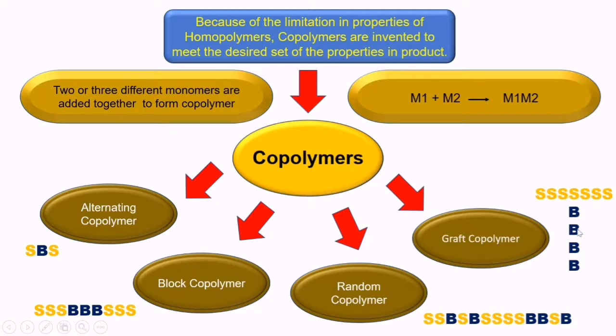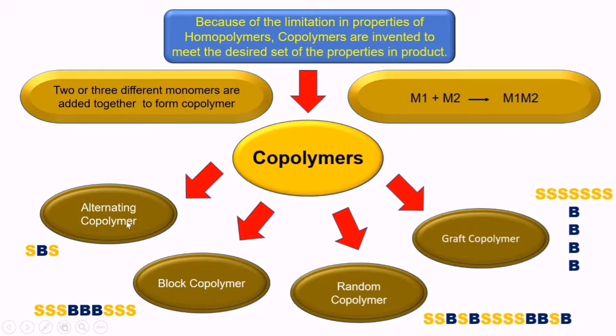The butadiene monomer or the butadiene chain gets uniformly dispersed within the matrix of styrene, and its composition is low as compared to the composition of the base polymer material.